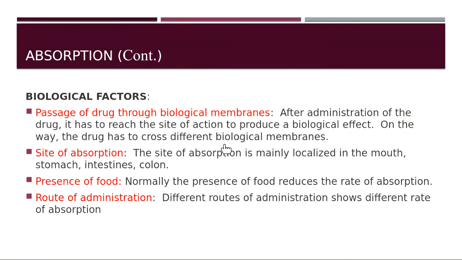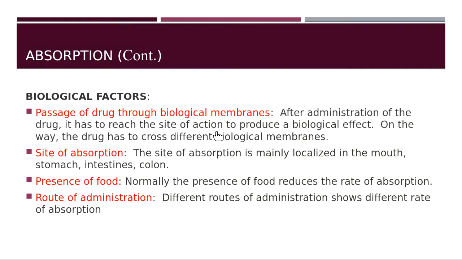So how? After administration of the drug, it has to reach the site of action to produce a biological effect. On the way, the drug has to cross many different biological membranes to reach the site of action. If a drug is taken by oral route and if it is a painkiller, it has to reach the site of action to produce its biological effect.